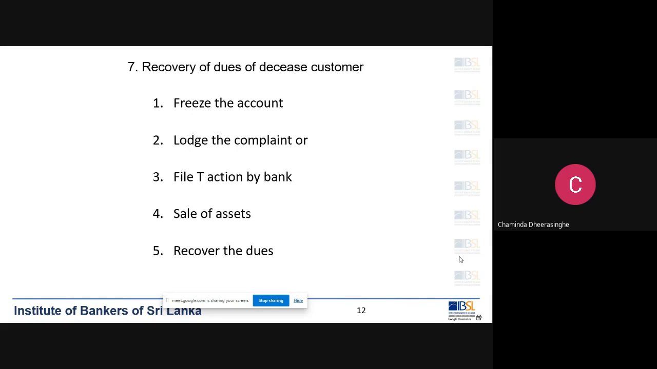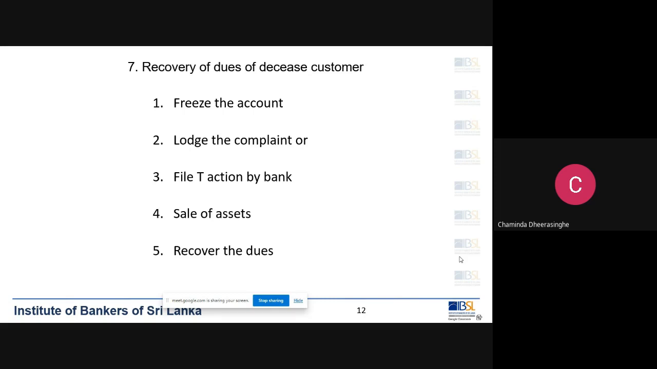Then, if the customer's legal heirs have filed a testamentary action, we have to lodge a claim in the testamentary action. Then the court will settle our dues and the rest will be divided among the legal heirs. If the deceased customer's legal heirs don't file a testamentary action, the bank has a right to file a testamentary action and claim our money.